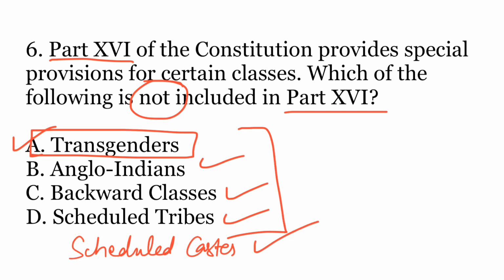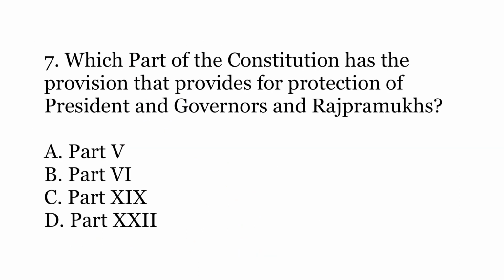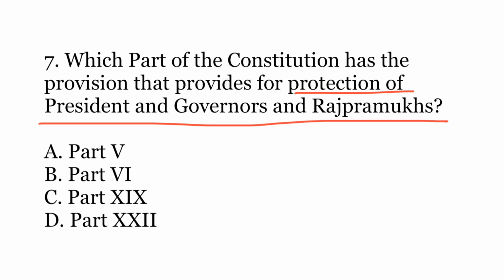7th question. Which part of the Constitution has the provision that provides for protection of President and Governors and Rajpramukhs? There is a provision that provides protection to these constitutional dignitaries from civil and criminal cases. It provides immunity to them. So you have to identify in which part that provision is given. Options are A, Part 5, B, Part 6, C, Part 19, or D, Part 22.